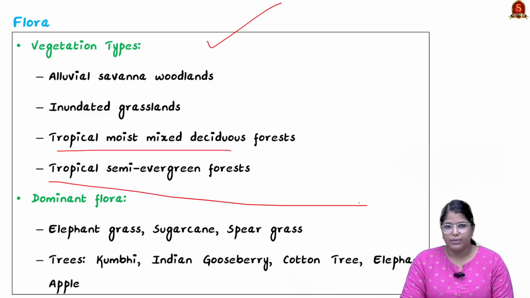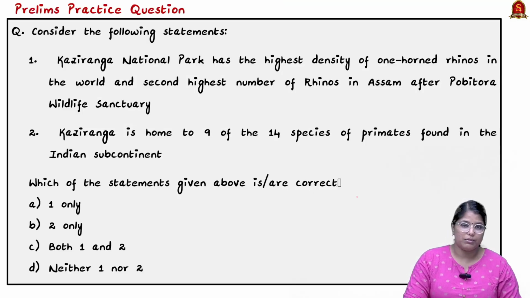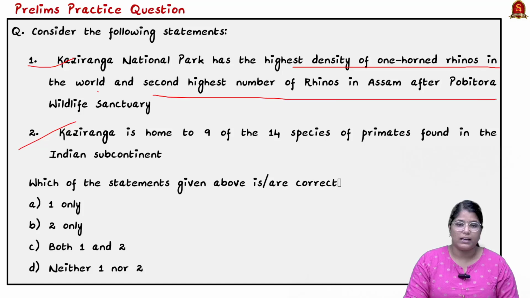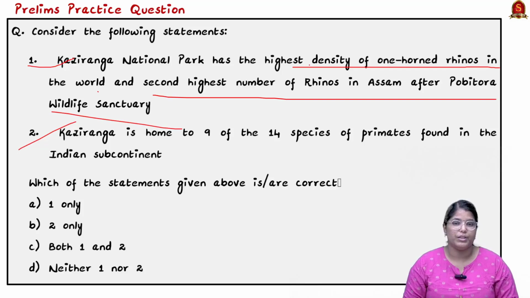Based on the things we have discussed, I have created a prelims question for you. Here two statements have been given. The first statement says it has the highest density of one-horned rhinoceros in the world and the second highest number of rhinoceros in Assam after Pobitora Wildlife Sanctuary. So here, instead of knowing only about Kaziranga National Park, you should know about Pobitora as well.